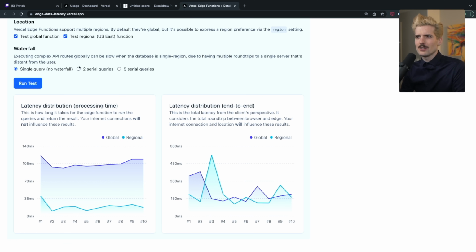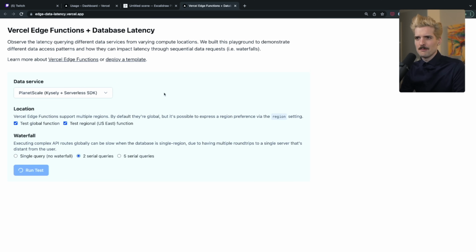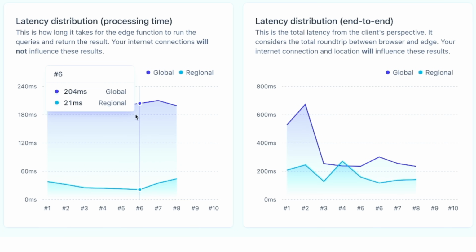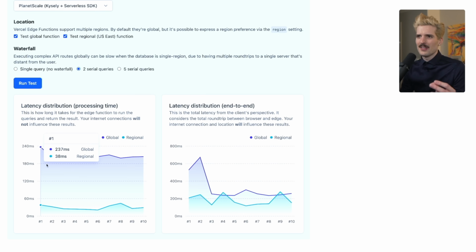But what happens when we change it to two queries? So now the edge is going to run a query, get some response, and then run another after using the data that it got in that first response. Things are going to look very different now. So we can see here with the two query example that the gap on the latency distribution for the edge versus us has gotten much wider, almost twice as wide. Silly, kind of makes sense though, because we've doubled the amount of queries that are being done.